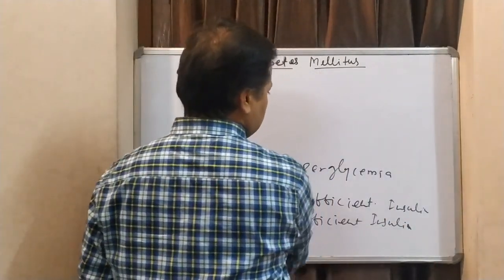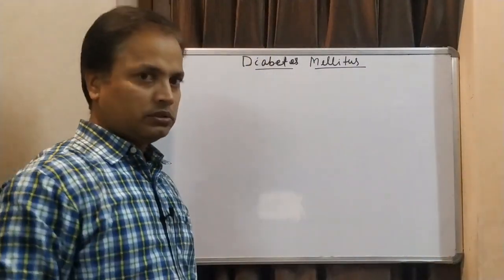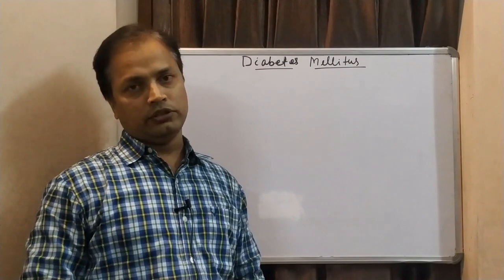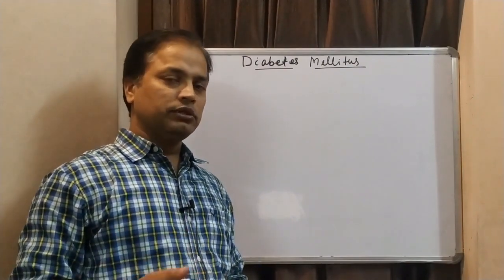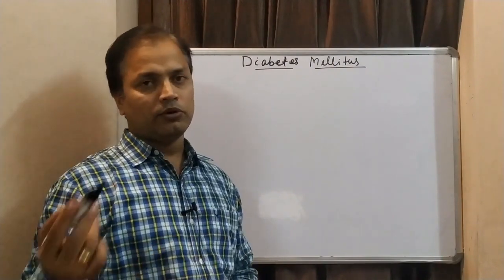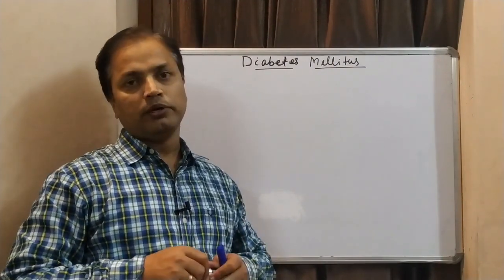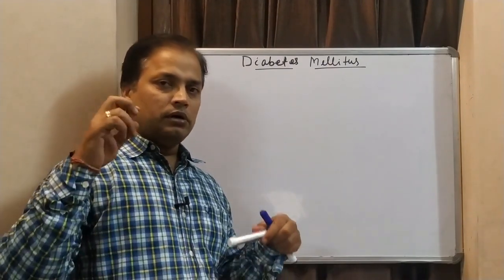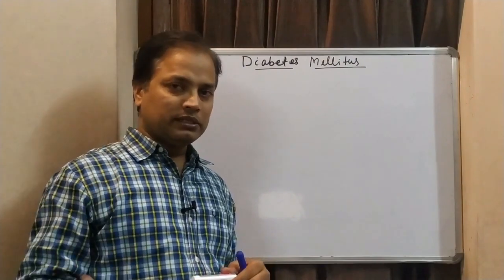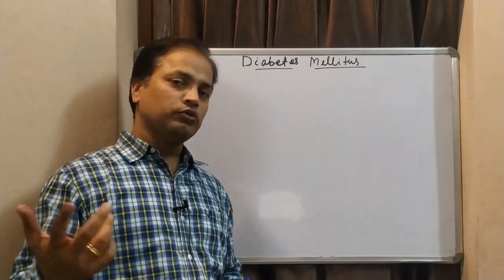In diabetes mellitus, glucose is not metabolized, and glucose is the ultimate source of energy in our body. Almost all the cells use glucose, and glucose gives you other biomolecules and metabolites also. So if glucose is not metabolized, it accumulates in our body, and other metabolic processes will also be affected.